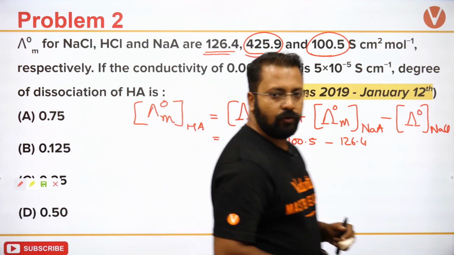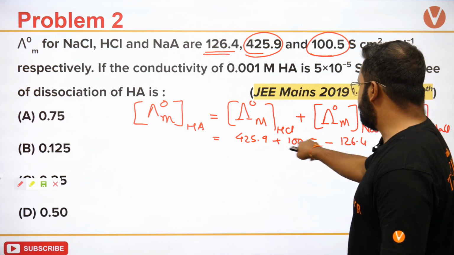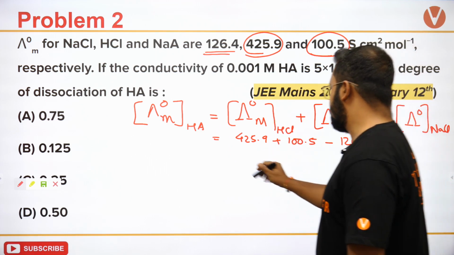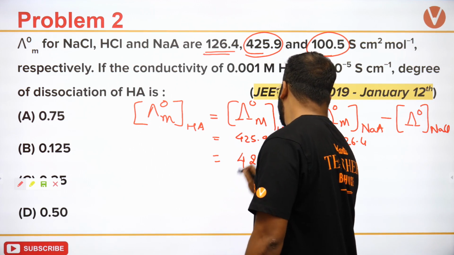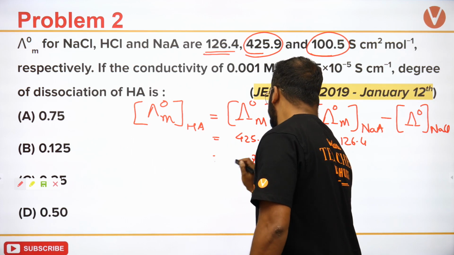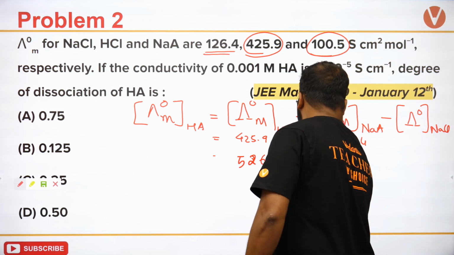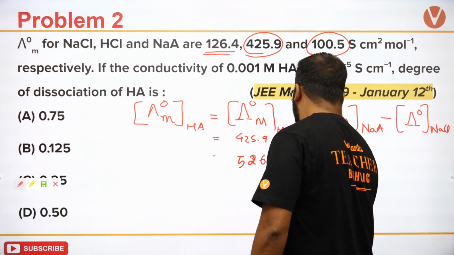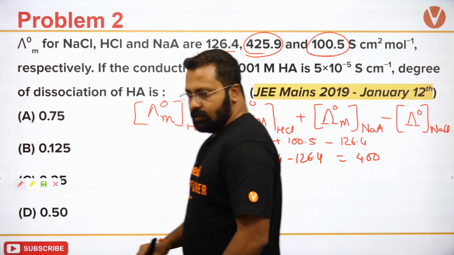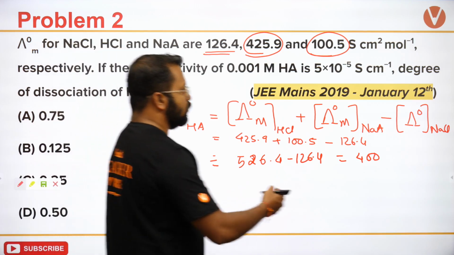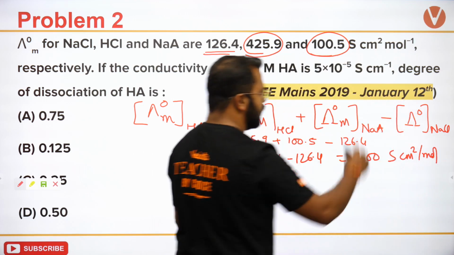How much answer will come? 425.9 plus 100.5 is 526.4, minus 126.4, which gives me 400 Siemens centimeter square per mole. This is my molar conductance at infinite dilution.